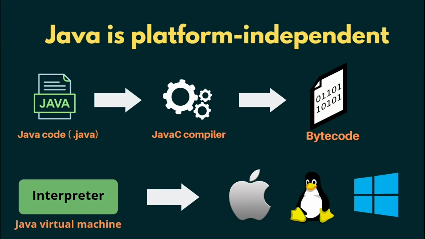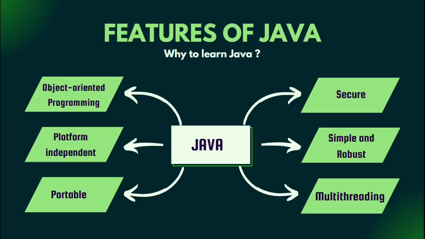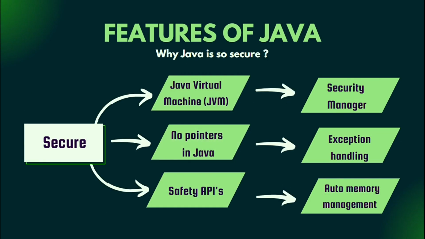The Java code or source code, which is in the file of .java, is compiled into the bytecode through the javac compiler. And because of the JVM, this bytecode can run on any platform, even if it is Mac, Linux, or Windows, and that makes it portable, which is our third feature of Java. The fourth feature of Java is security. The following are some reasons why Java is so secure.